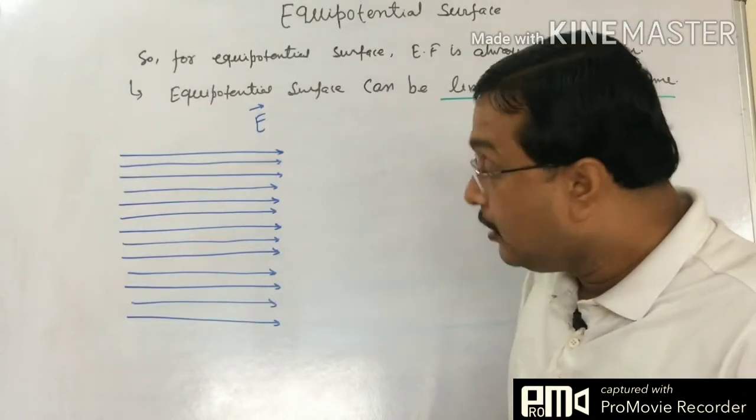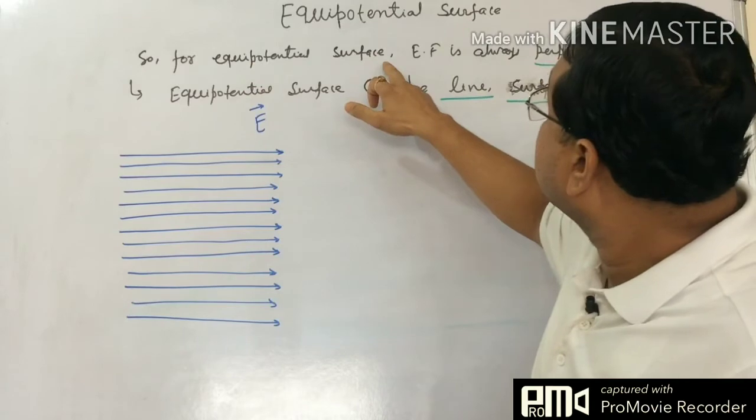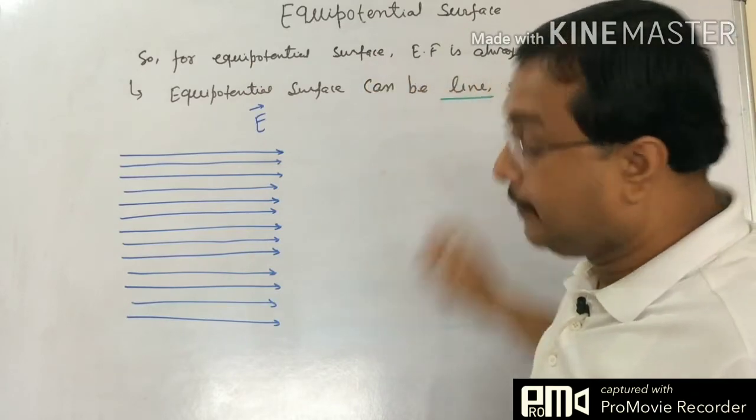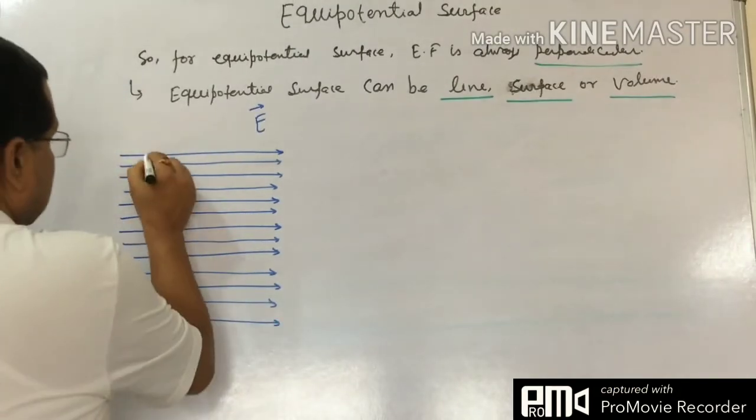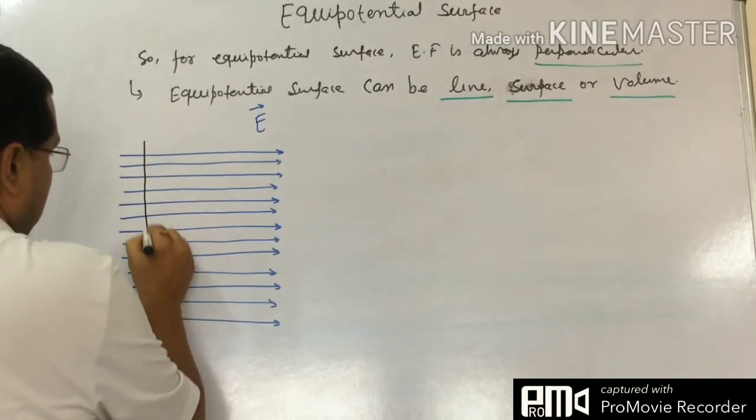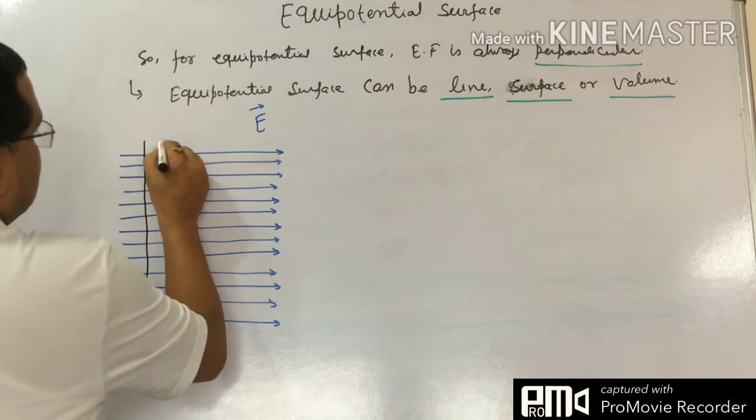How can we draw it? The electric field is always perpendicular. So when we want to draw the perpendicular surface, this is our equipotential surface.